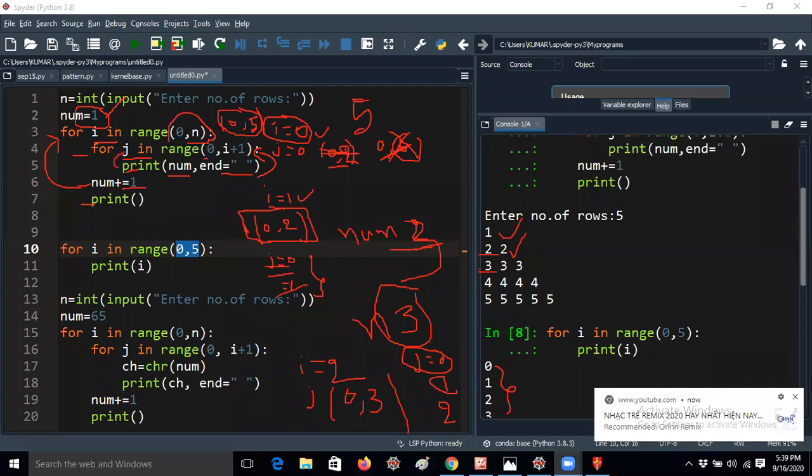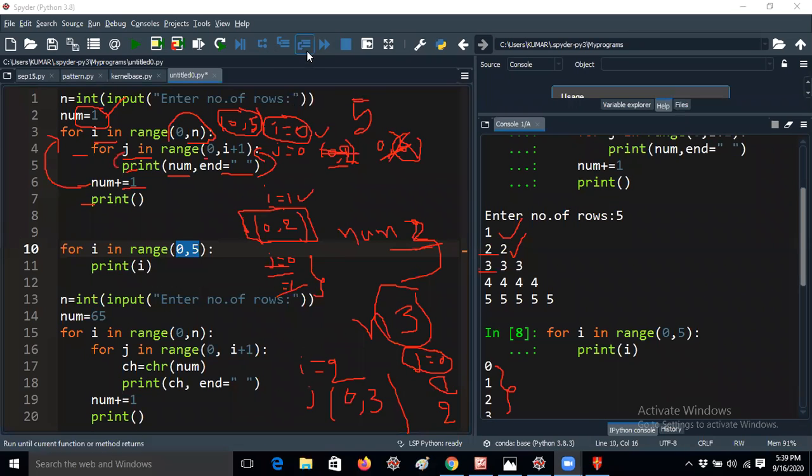Okay, so now j loop will be 1 now. So in this case number will be printed again. So number is printed again, right? 3 will be printed here. Now j value will be 2 now. That means that is third iteration actually. So again the number will be printed, like third only. Okay, so in this way again the j loop will be terminated and number equal to number plus 1 means number will be 4 now. So that's the reason it will print 4 times.